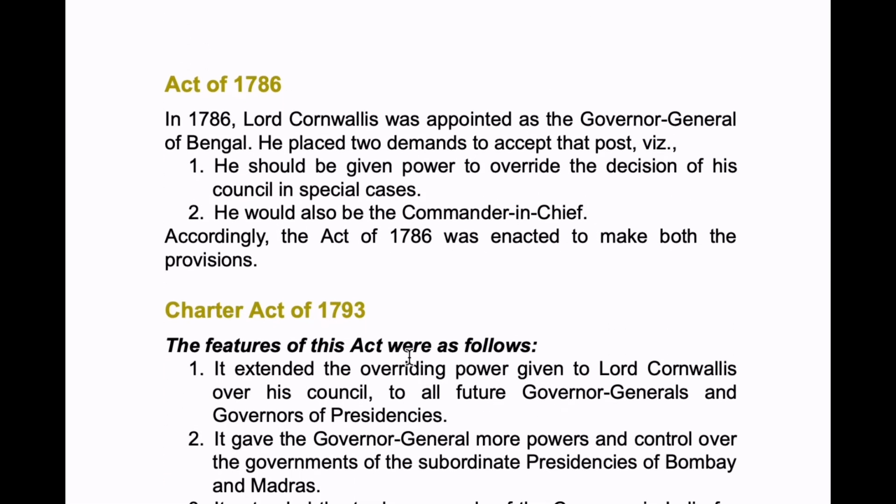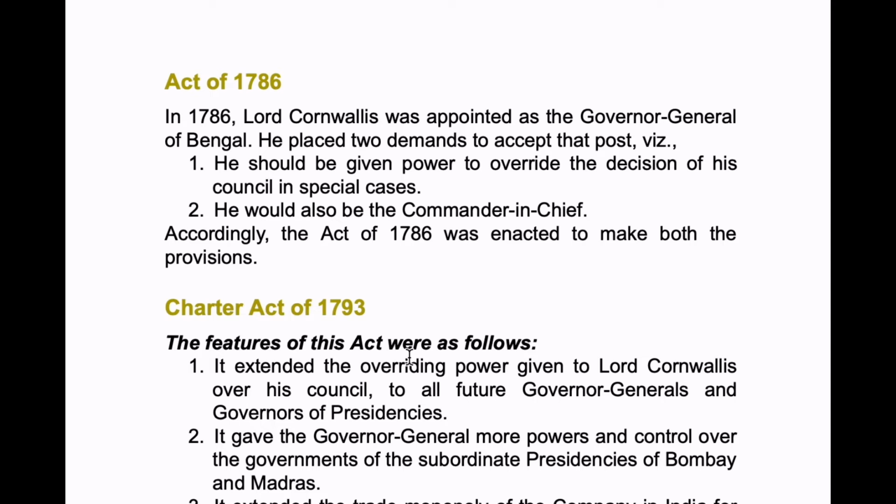And next is Act of 1786. In 1786, Lord Cornwallis was appointed as a Governor General of Bengal. He placed two demands to accept that post. First, he should be given power to override the decisions of his council in special cases. Second, he would also be the commander-in-chief. Accordingly, the Act of 1786 was enacted to make both the provisions.